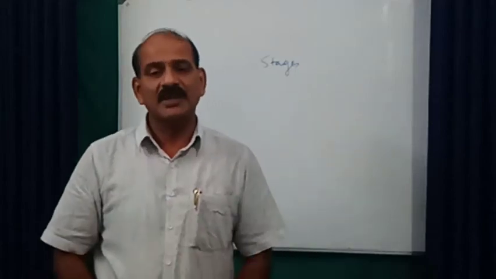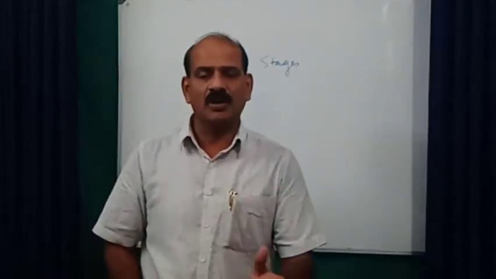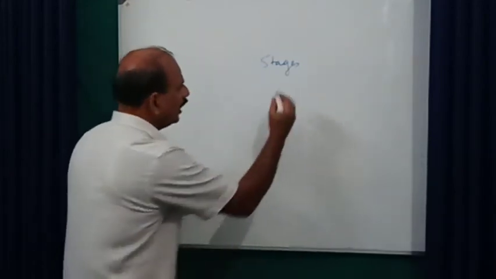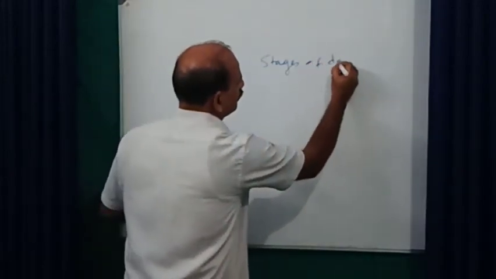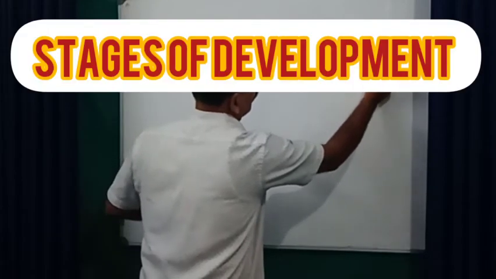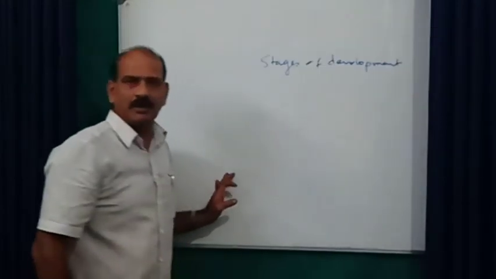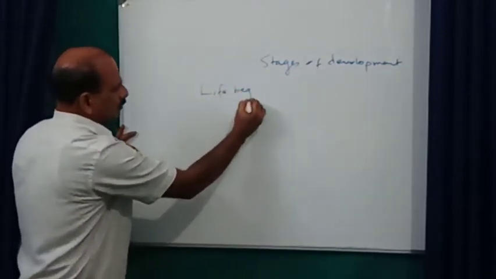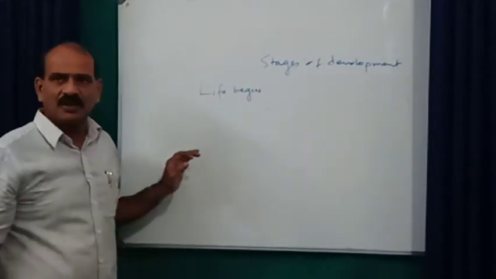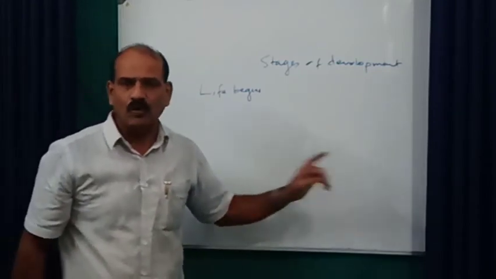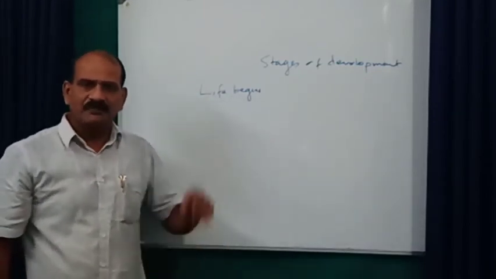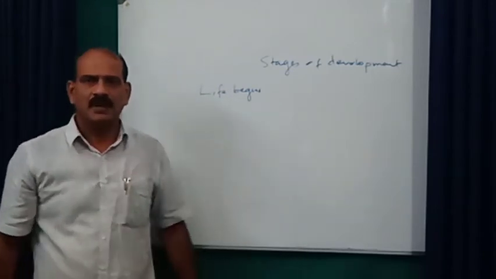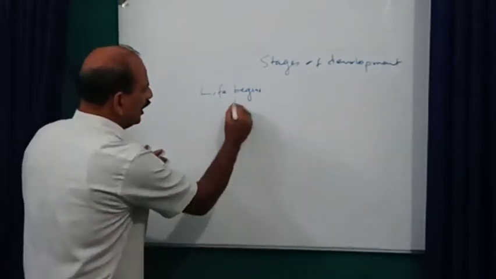Today, let us study something more about the concept of human development. That means stages of development. Life begins with the conception in mother's womb. And the fetus spends around 9 months in the womb. That period is known as prenatal.